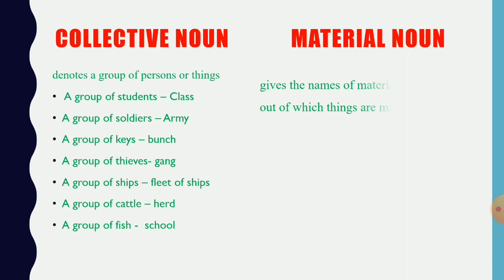Material noun gives the name of materials or substances out of which things are made. For example, gold, iron, paper, and wood.